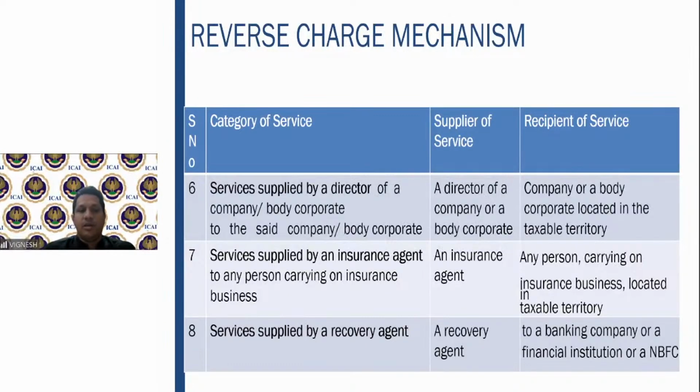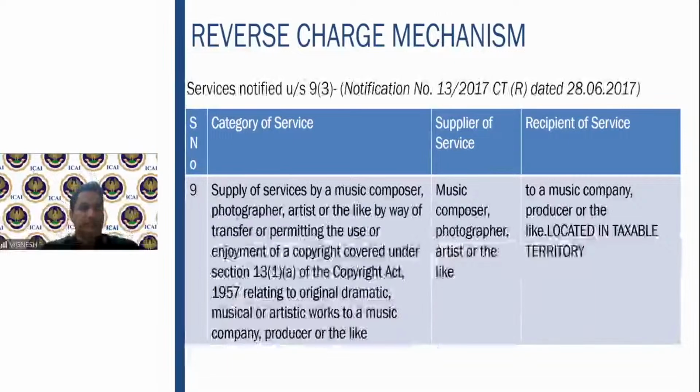Reverse charge mechanism. Then an insurance agent provides services to the insurance corporation. A lot of insurance agents are there. They provide services to major insurance corporations like LIC, HDFC, etc. Whatever commission is earned by that particular person, under reverse charge mechanism the insurance company pays the respective tax. Same way, services supplied by a recovery agent. A banking company appoints one person to recover the loans. He provides the services, reverse charge mechanism.